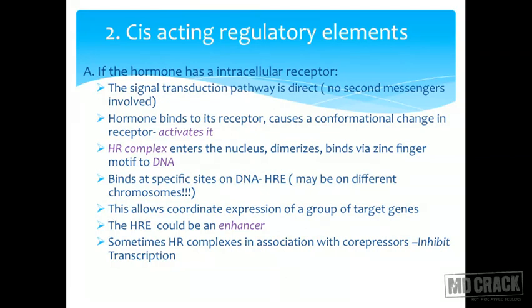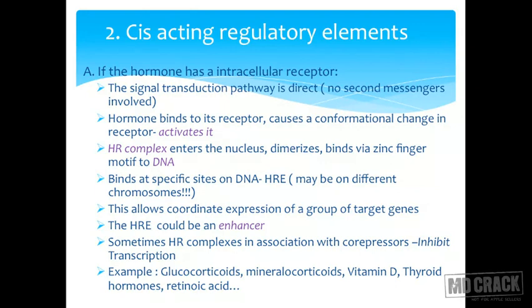If it is going to inhibit, it requires a co-repressor. Only then can it inhibit. So this is one mechanism where the hormone has crossed the cell membrane and bound to its receptor, bringing about a conformational change so that it can go and bind to the DNA. What are the examples for this?